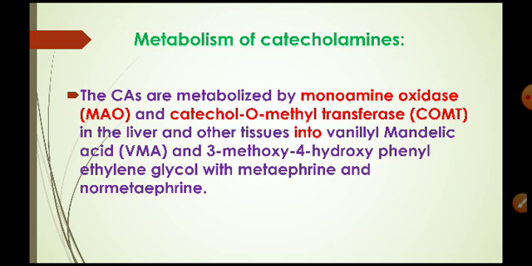Means the metabolism of catecholamines takes place with the help of two enzymes, monoamine oxidase and catechol O-methyl transferase, COMT. And finally, after metabolism, epinephrine and norepinephrine get converted into VMA and 3-methoxy 4-hydroxy phenyl ethylene glycol.